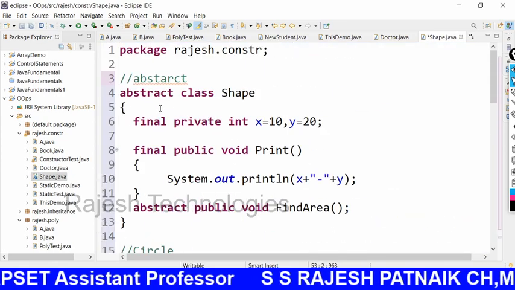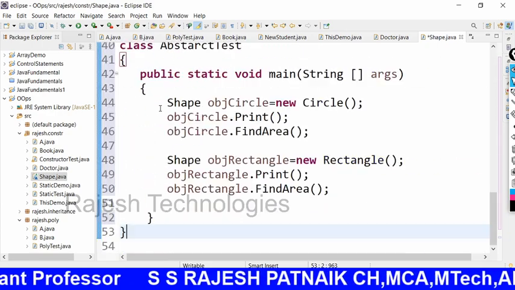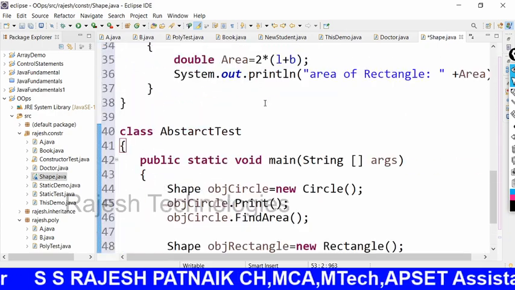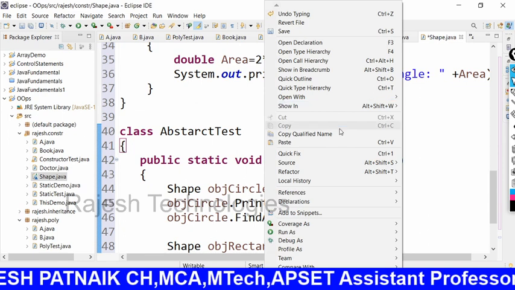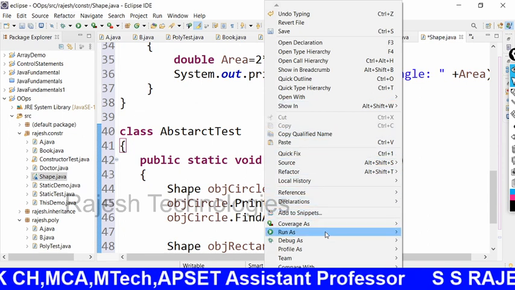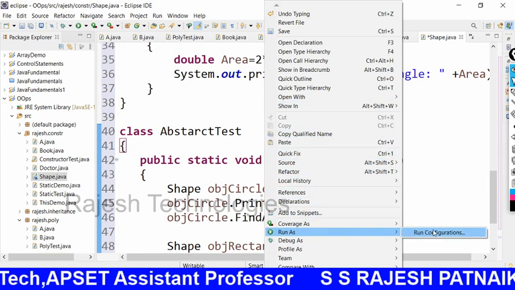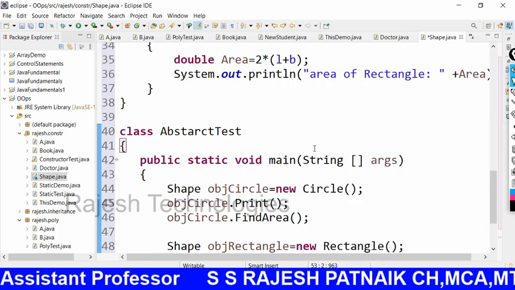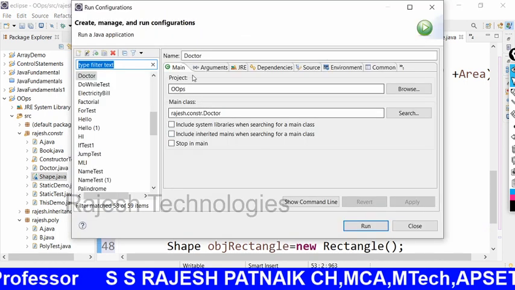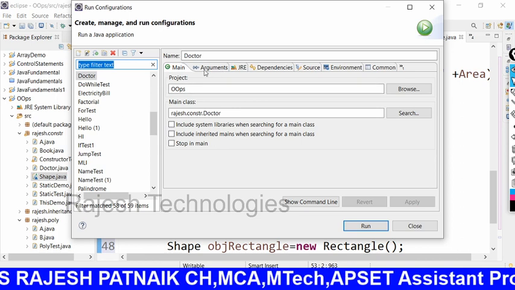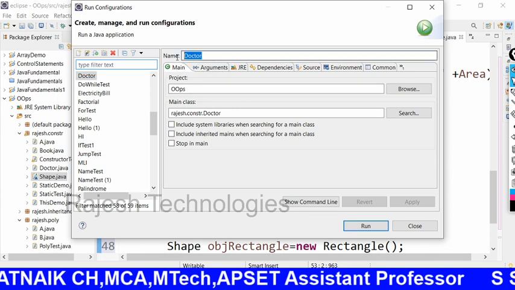I will paste the code here. Let me execute this class. What happened? Run as, run configuration, and I have to find the name of the class.